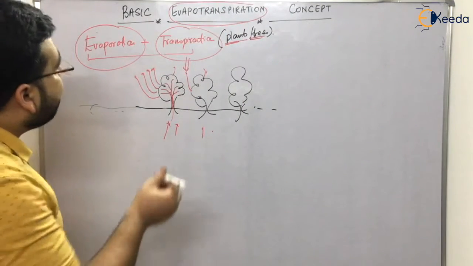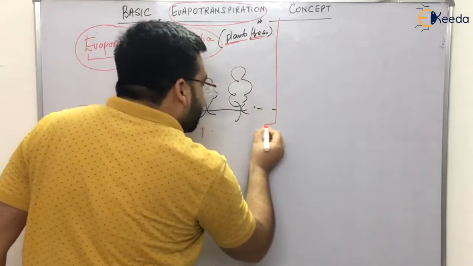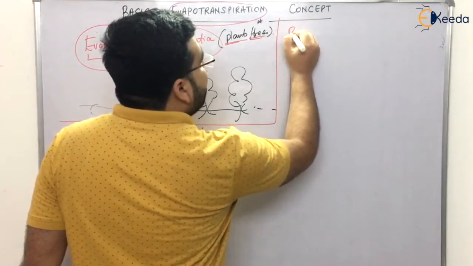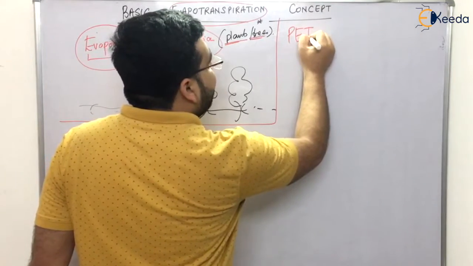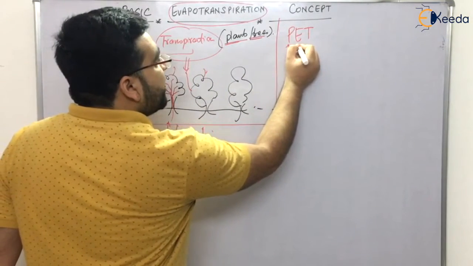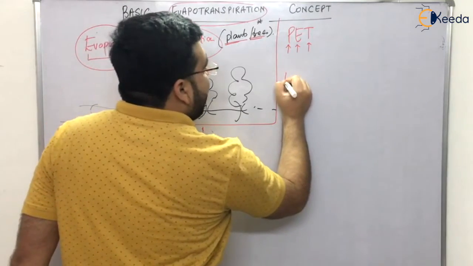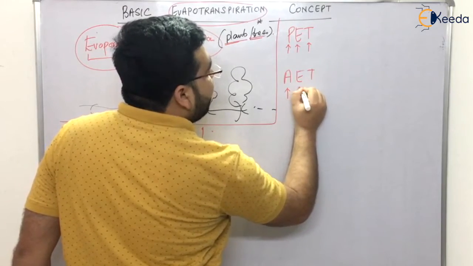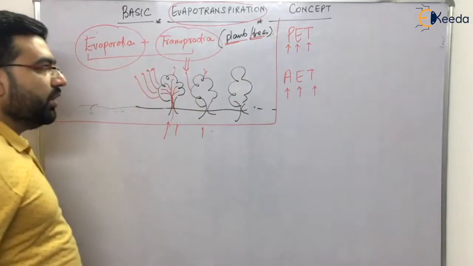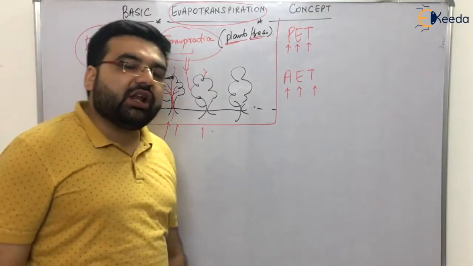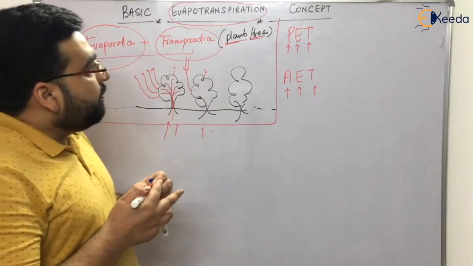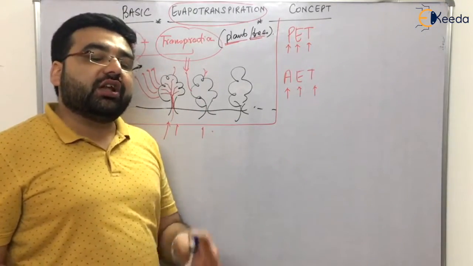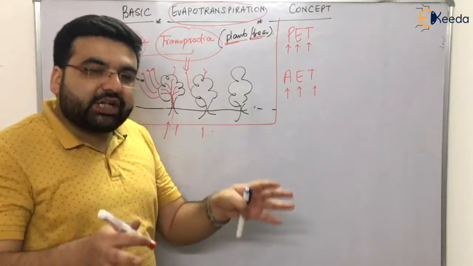If you study evapotranspiration, you come across two important terms. The first one is potential evapotranspiration, PET, P for potential. The second one is AET, A for actual evapotranspiration. Potential evapotranspiration is the maximum evapotranspiration that can take place at a particular time.